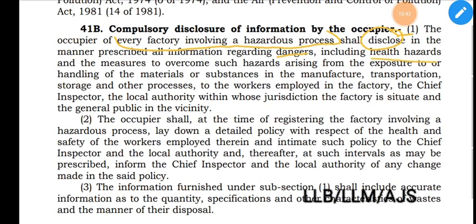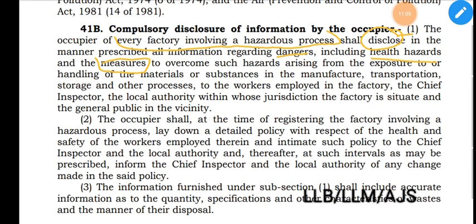Danger means injury or harm which may be caused to the health of any person employed therein, and measures to overcome such hazards. Not only the dangers or health hazards, but also the measures which can be employed to overcome those hazards arising from the exposure to or handling of the material or substances in the manufacture, transportation, storage, or other process to the workers employed in the factory.